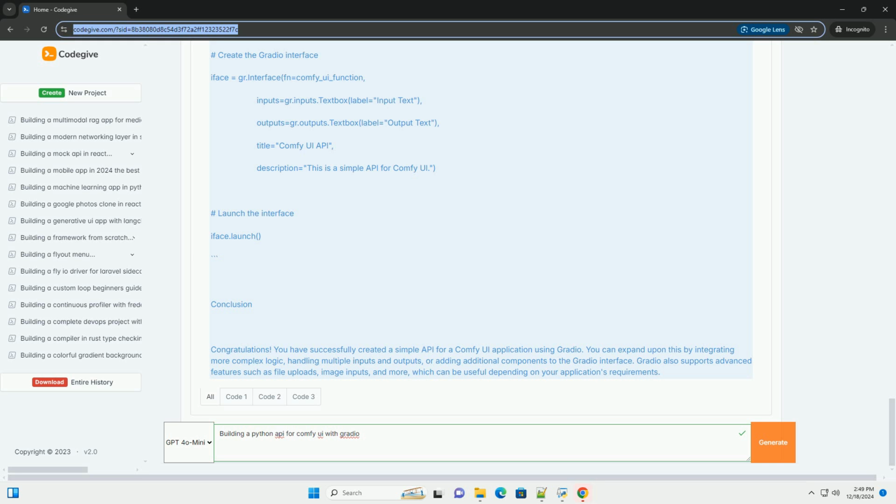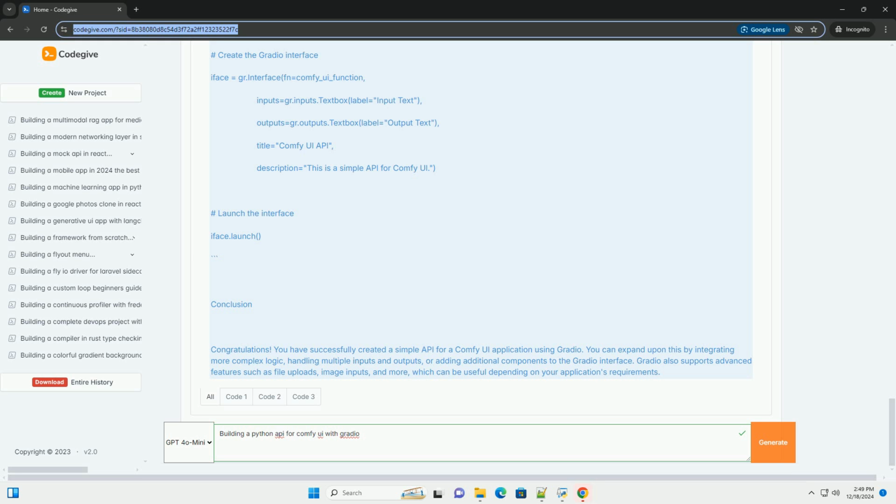Step 3, create a Gradio interface. Now, we will create a Gradio interface to expose this function as an API. Here's how you can do this. import gradio as gr. def comfy_ui_function(input_text): output_text = f"Processed: {input_text}" (simulated processing) return output_text.